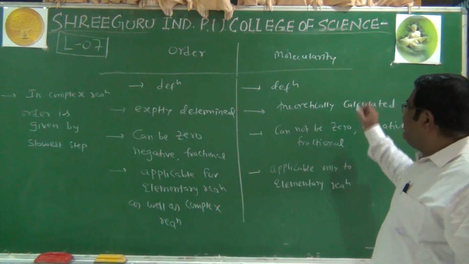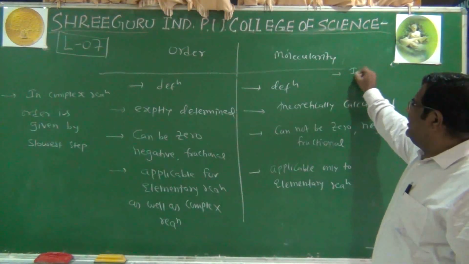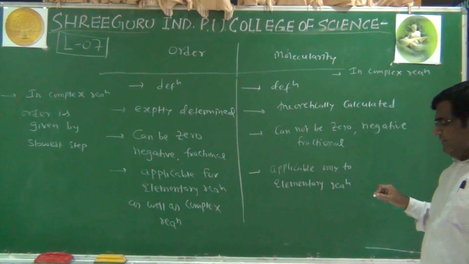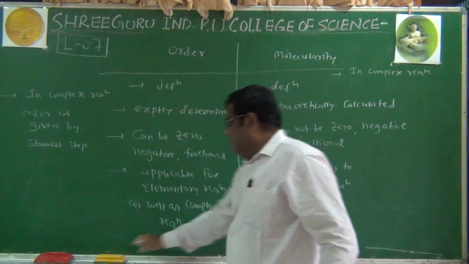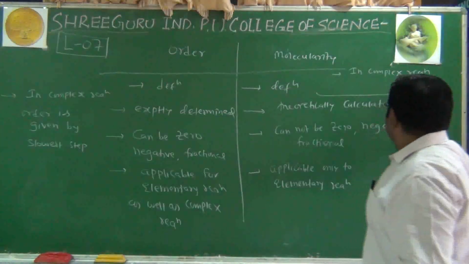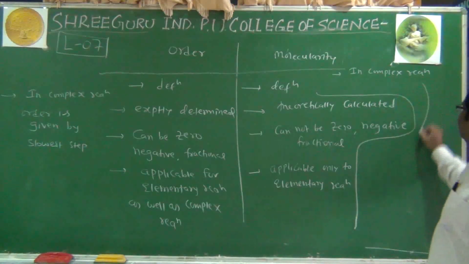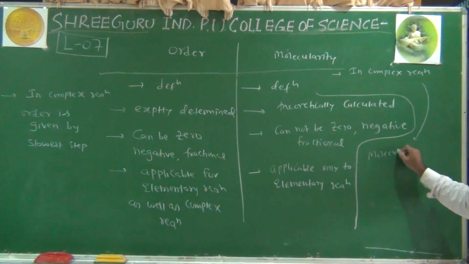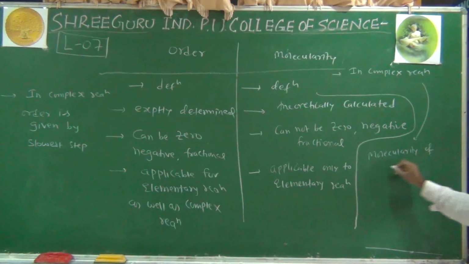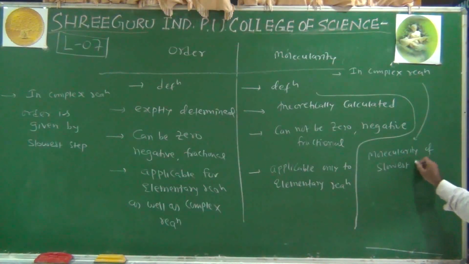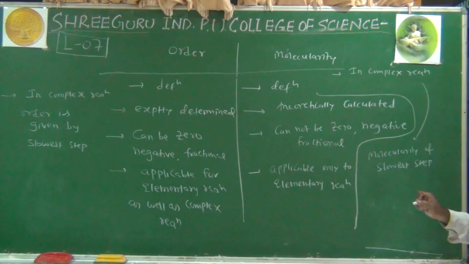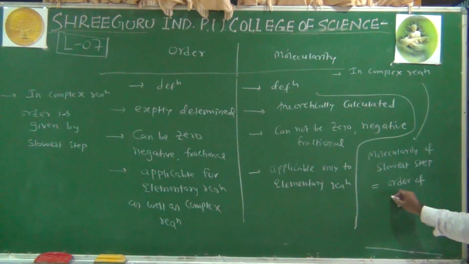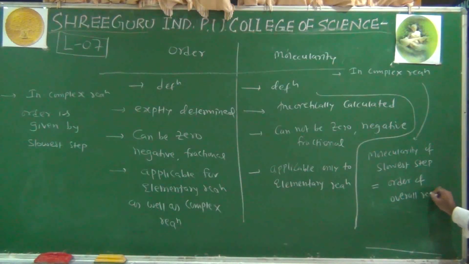But in case of molecularity, if a reaction is taking place in many steps, we can say that in complex reaction the molecularity of the slowest step is nothing but the order of the overall reaction.